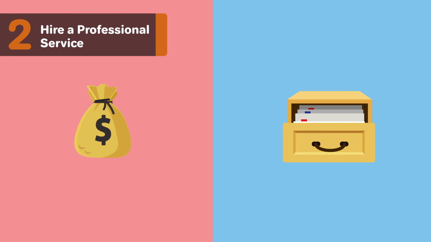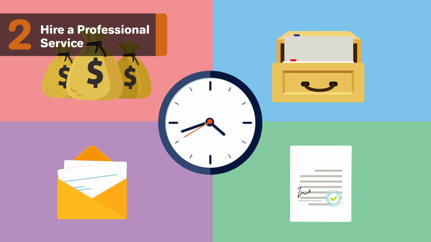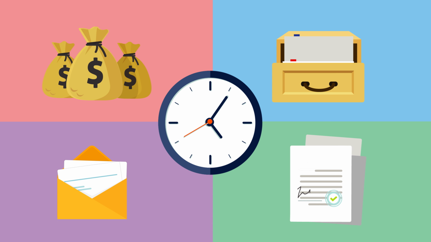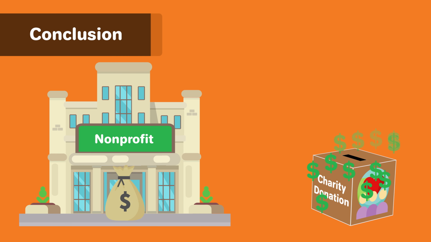However, there are several benefits to working with a pro. A hired registered agent helps with getting your reports filed on time, helps you stay organized by keeping your business mail separate, and is available at all regular business hours to accept official mail and legal papers on your nonprofit's behalf. If you want to form an organization or company in Wisconsin with the purpose being to help a cause rather than make a personal profit, a nonprofit corporation is the best way to do that.